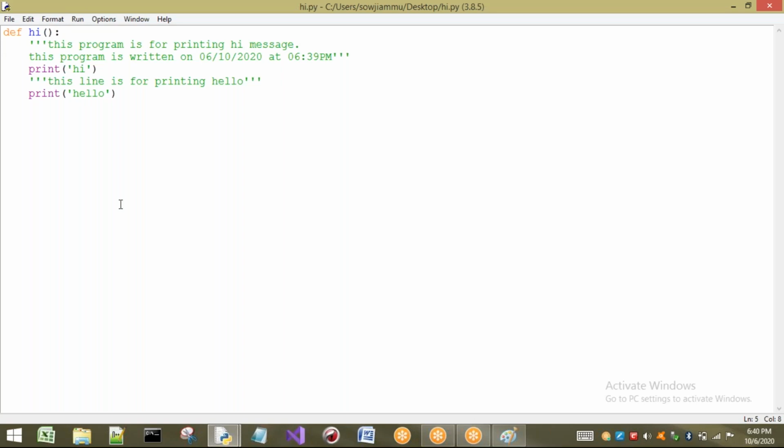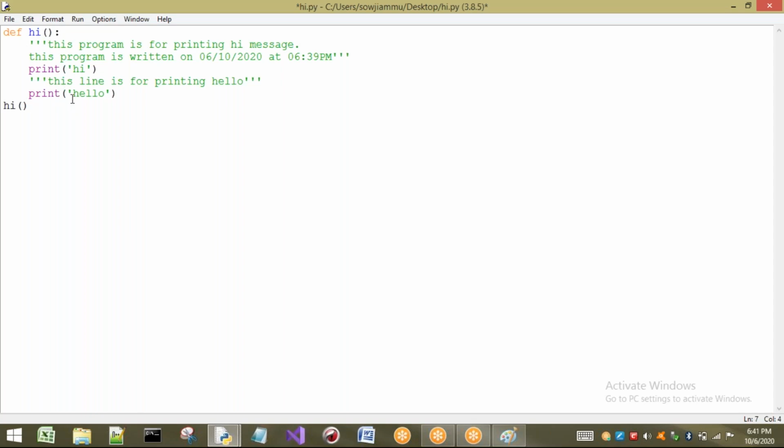If I execute this program also, we are going to get the output. Just I have to call which function? Hi function. How to call? Just write hi. So when I call hi, the program will be executed by our Python interpreter. Your Python interpreter doesn't know what is meant by hi, because it is not present with your Python interpreter. It is not a built-in function. So if it is not a built-in function, it will check in our program. Is there any hi here? Yes, it is there. So your Python interpreter will execute this one.